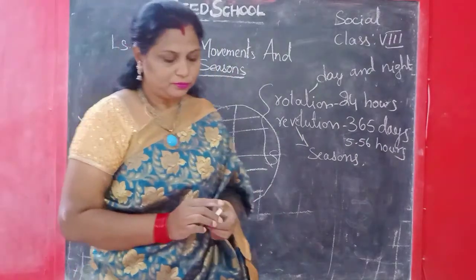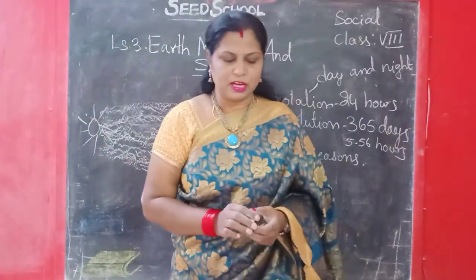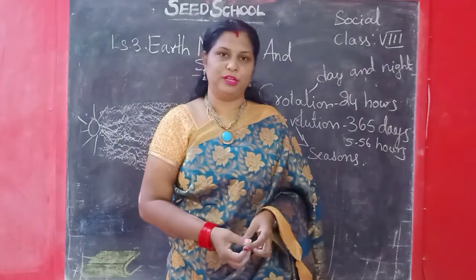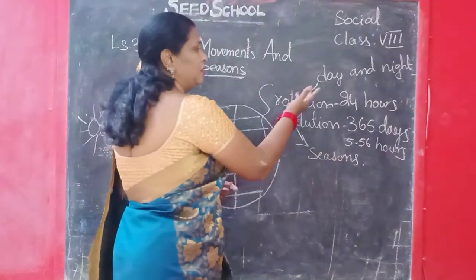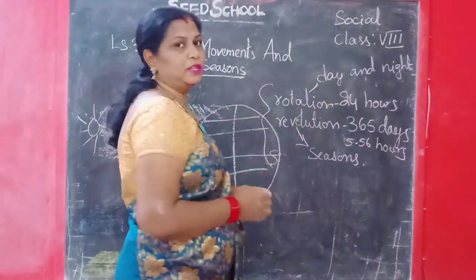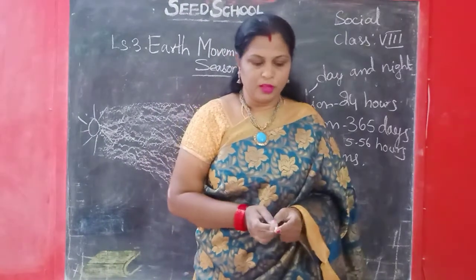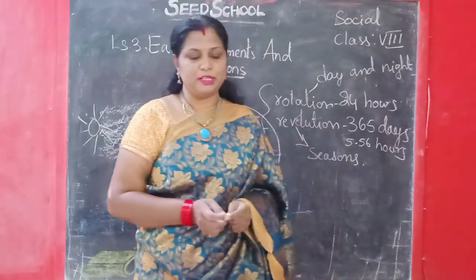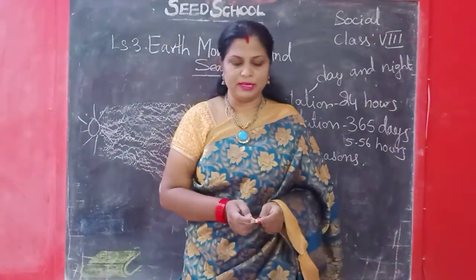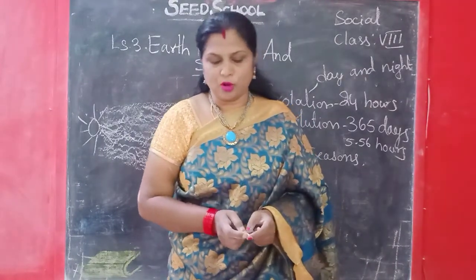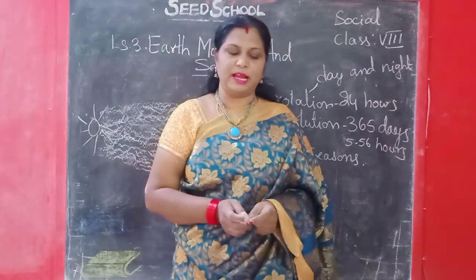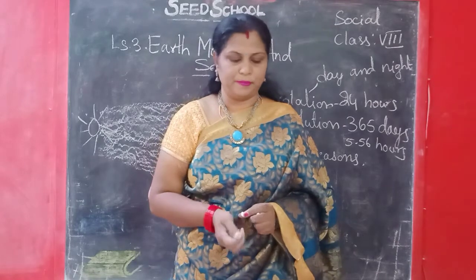Understood? Day and night occur because of the earth's rotation. Because of the earth's revolution, there are varying lengths of day and night, seasons, and changes in the altitude of the midday sun.